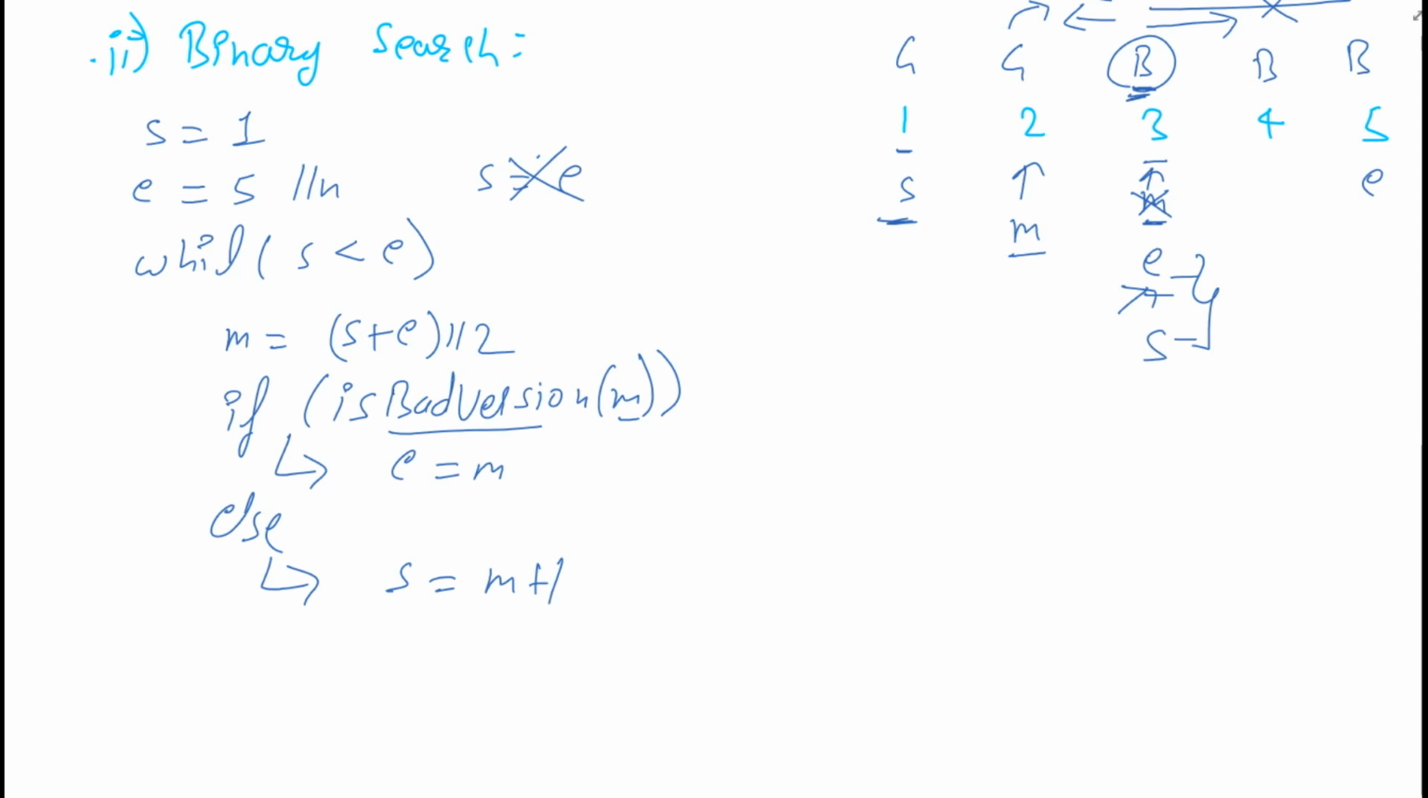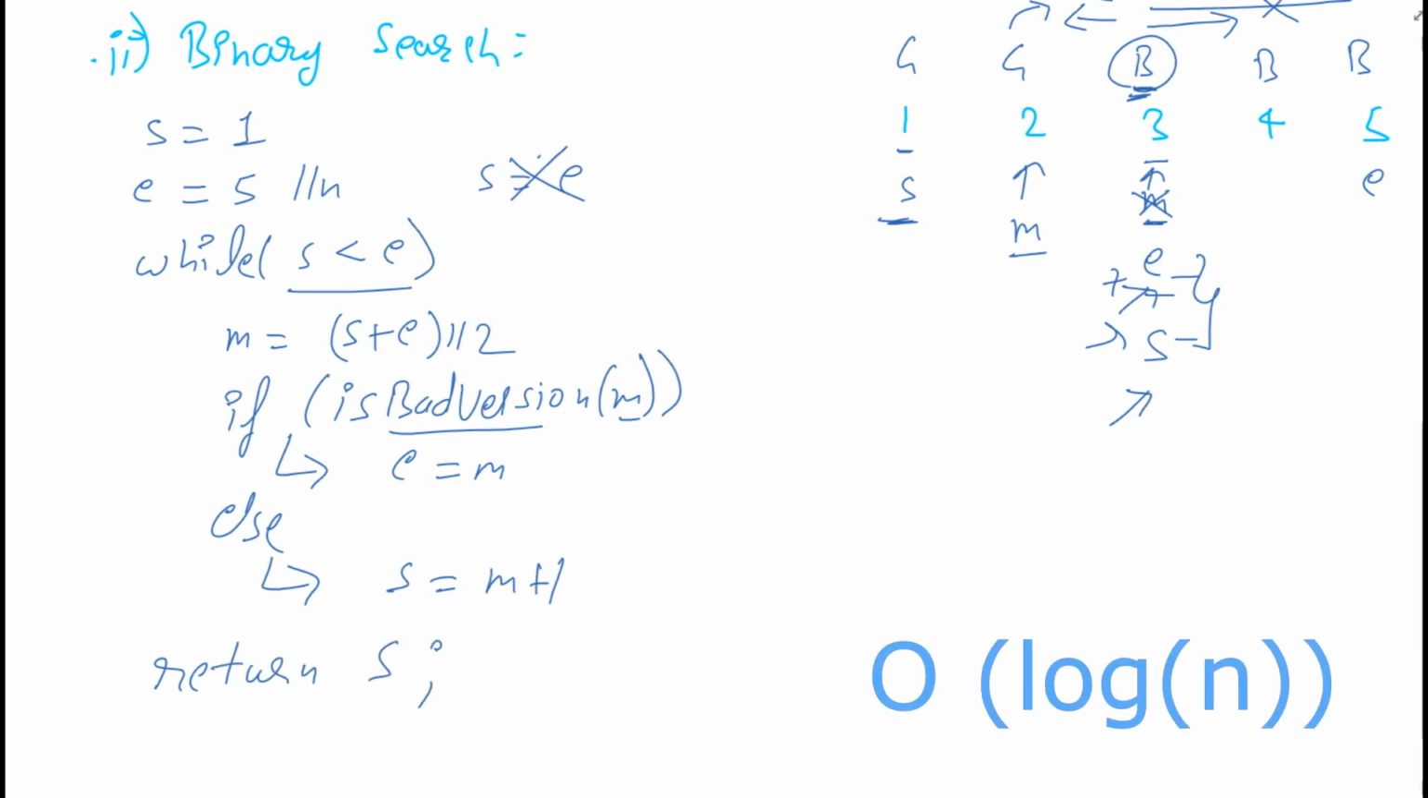So at the end of this while loop, when we see that end is equal to start, our while loop will break here. When we come out of the while loop, our start will be at the first occurrence of B, or end will also be at the first occurrence of B. So we can return anything, either start or end. So we will write return start. And the runtime of this algorithm will be log n.